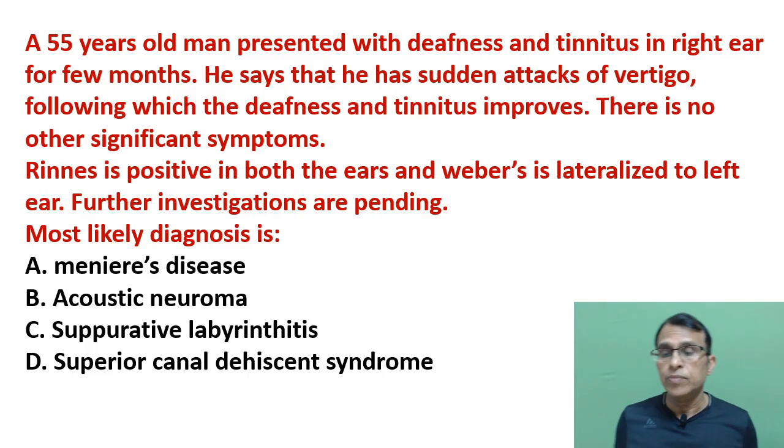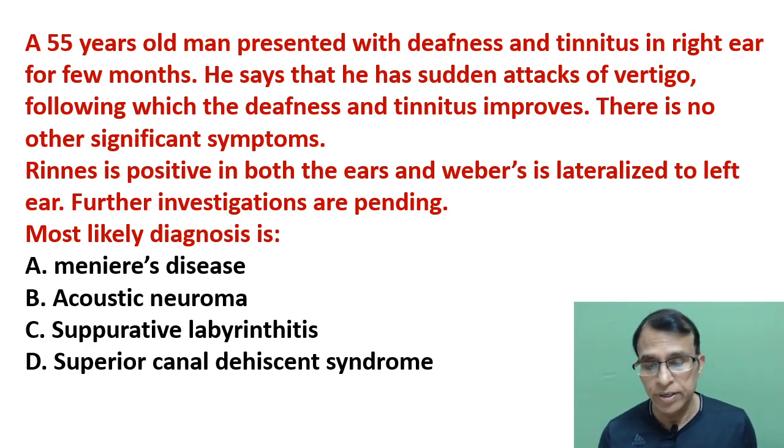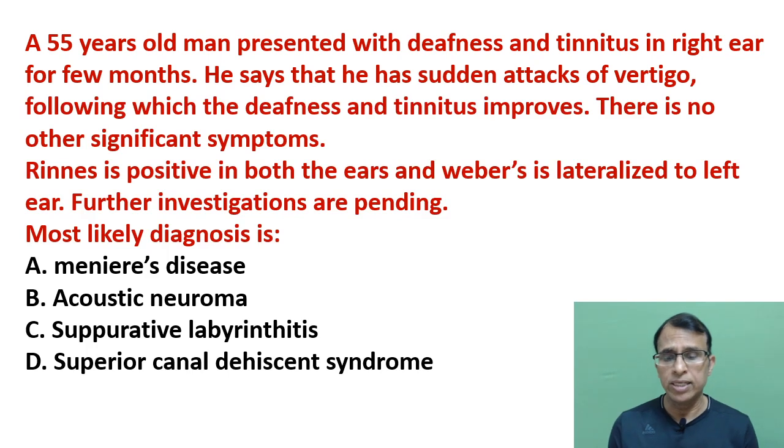Right. Next one. A 55-year-old man presented with deafness and tinnitus in the right ear for a few months. He says that he has a sudden attack of vertigo, following which the deafness and tinnitus improve. There is no other significant symptom. Rinne's is positive in both ears and Weber's is lateralized to the left ear. Further investigations are pending. Most likely diagnosis?